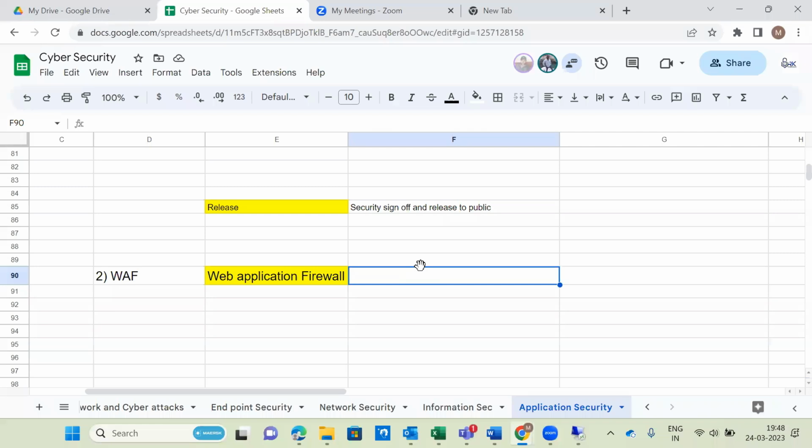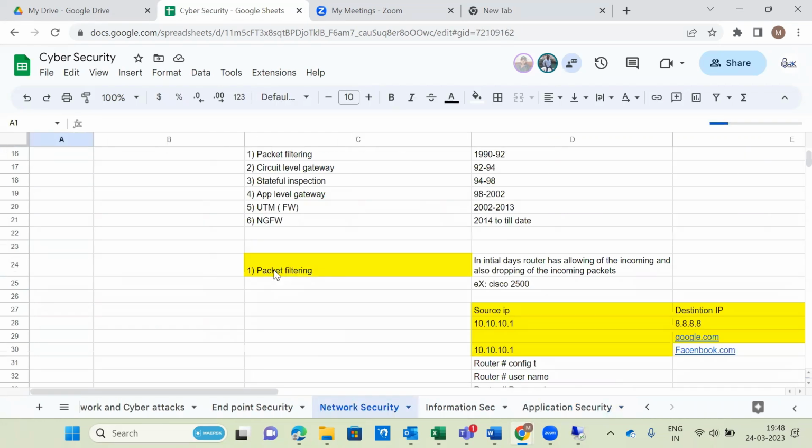WAF is a subset of next generation firewall. Is WAF a subset of next generation firewall or not? Did we see that a security profile can be configured in the next generation firewall or not? Okay, go back to our next generation firewall topic.